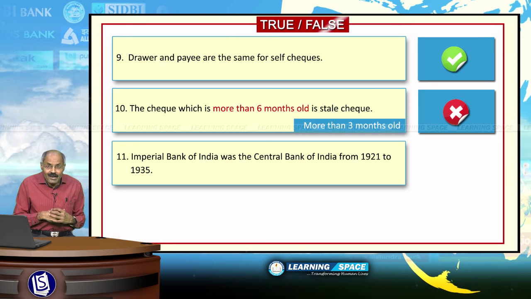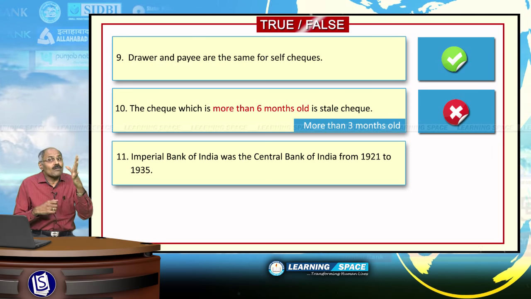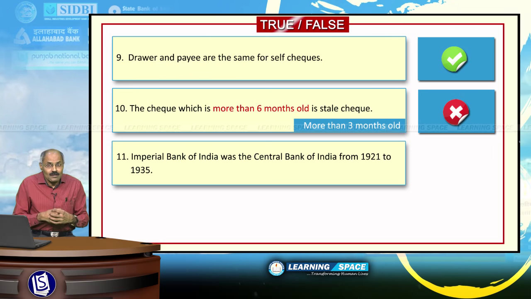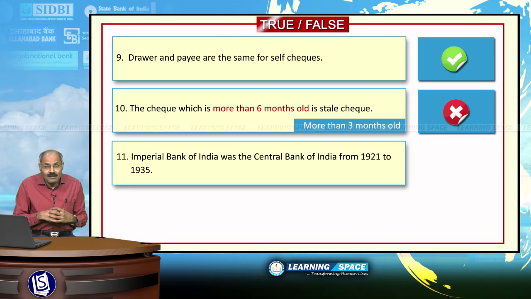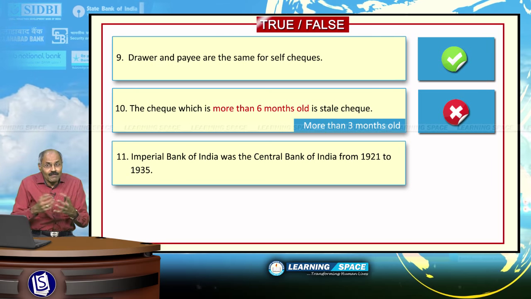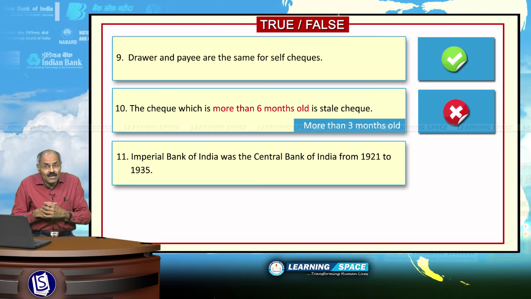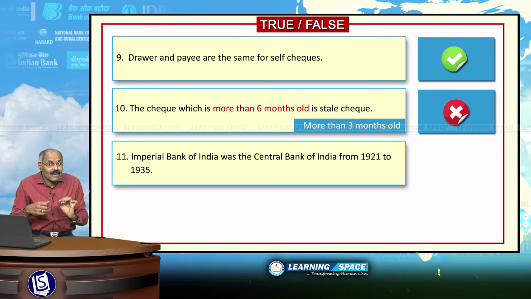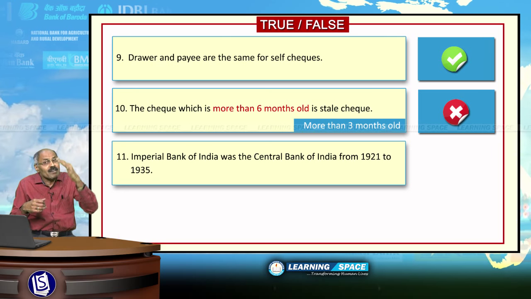Bank of Bengal, Bank of Bombay, Bank of Madras. These three were merged on January 27, 1921 to become Imperial Bank of India. Subsequently, it became State Bank of India. That is a different story. But before the establishment of Reserve Bank of India in 1935, that means between